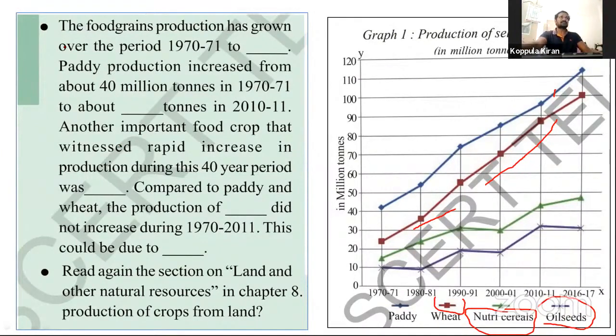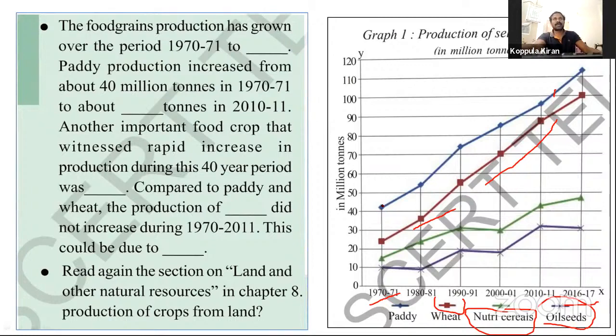See this, the food grains production has grown over the period 1970 to 71 to 2016 to 2017. This is the answer. Paddy production increased from about 40 million tons in 1970 and 71.